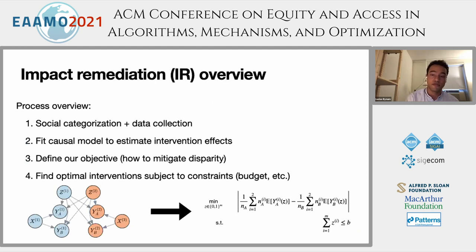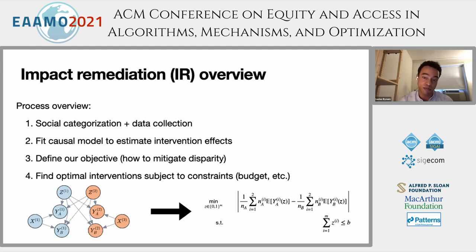So to recap, under the framework we just laid out, a high-level process goes like this. First, we decide how we're looking at disparities, what categories of people we may or may not consider. With those step 1 decisions made, step 2 is then to learn or assume a causal model and fit it to the data in order to estimate the effects of our interventions. Step 3, we define our objective. We decide how do we want to mitigate the observed disparity.